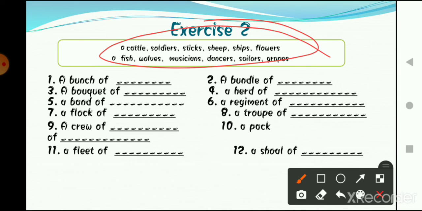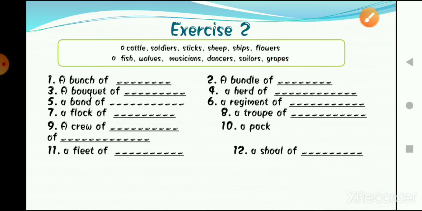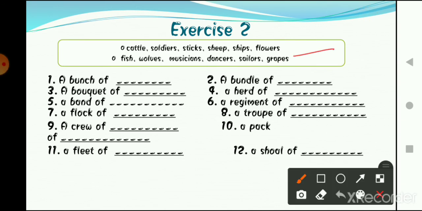So the first one is "a bunch of." We have to fill in the correct noun to complete the phrase. So a bunch of, we are talking about a bunch. So we will say a bunch of grapes. Yes, so the first one is grapes.